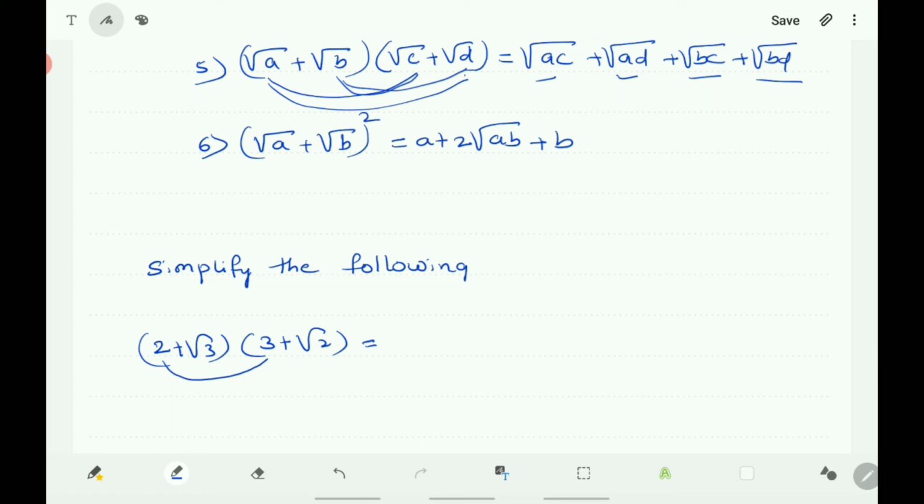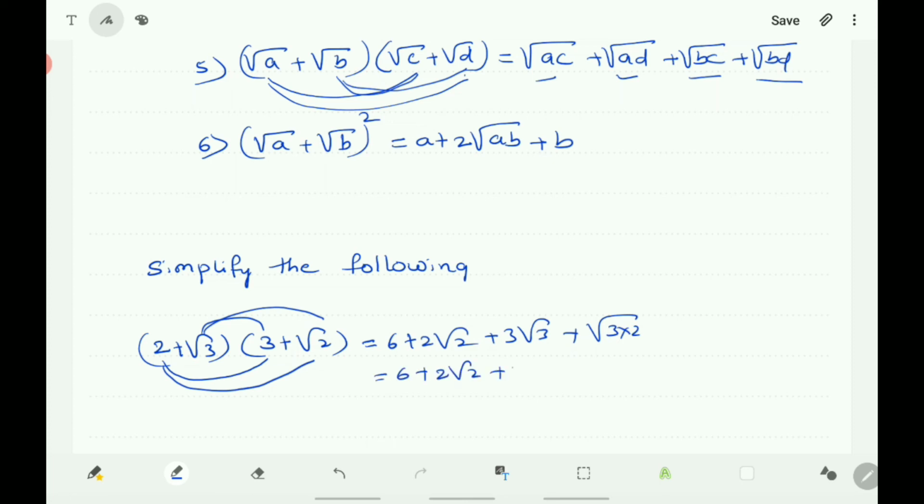Multiply 3 by 2, that is 6. Again √2 by 2, that becomes plus 2√2. Next you multiply √3 and 3, that is 3√3, plus, next √3 into √2 is √6. So you will get 6 + 2√2 + 3√3 + √6. That is the product of (2 + √3) and (3 + √2). So here the first one is over.